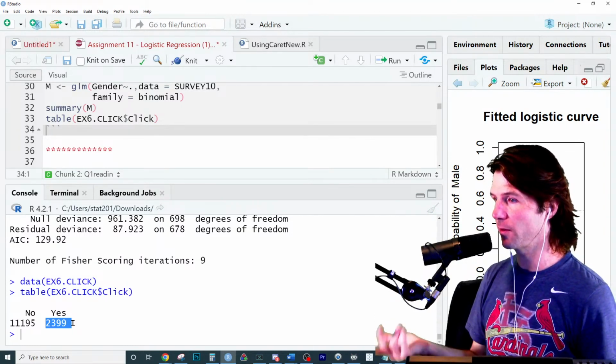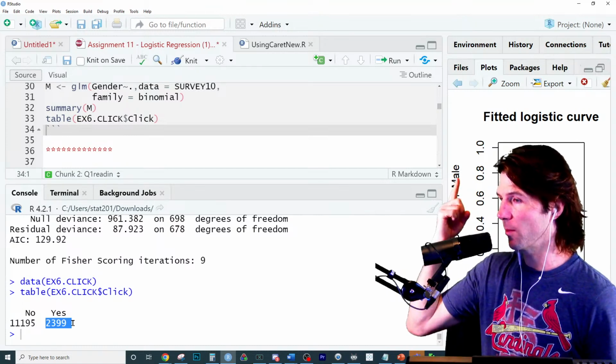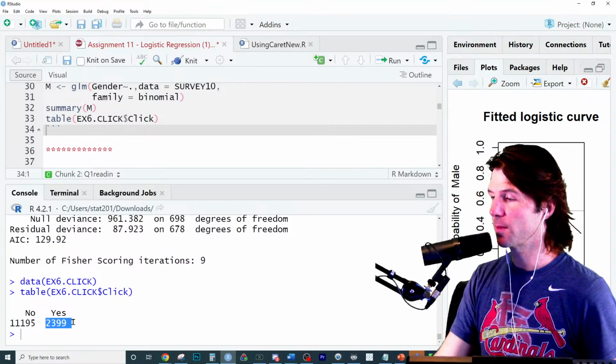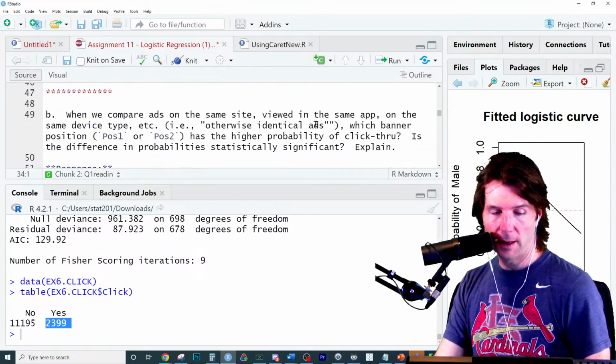Like more likely level of interest. So what's the level of interest? If we're making a probability of male, more likely to be male. If we're doing probability of click, more likely to click through. So good stuff right there.